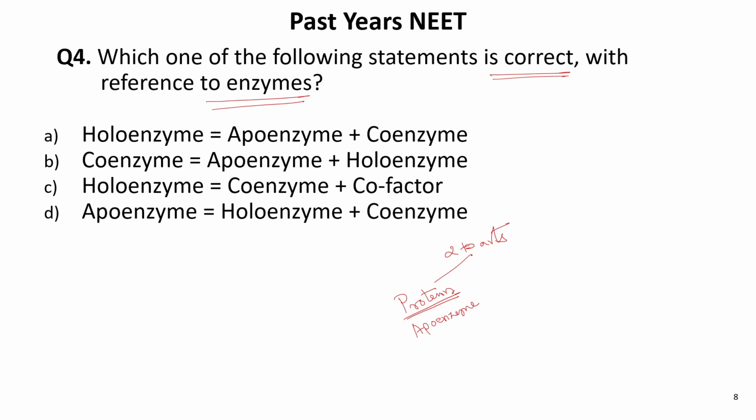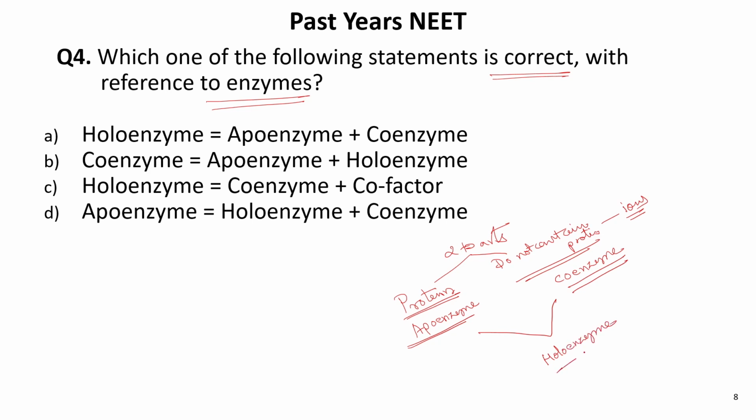And the second part does not contain protein. Sometimes it has metal ions, it can contain ions and some other prosthetic groups. That is also called a prosthetic group, and that part is called the coenzyme. So apoenzyme and coenzyme unite together to form the holoenzyme. That total part is called the holoenzyme.